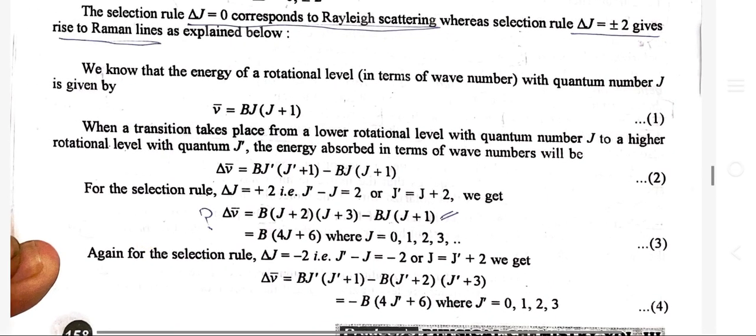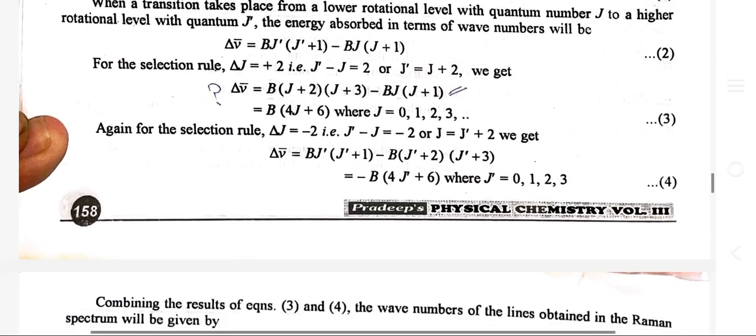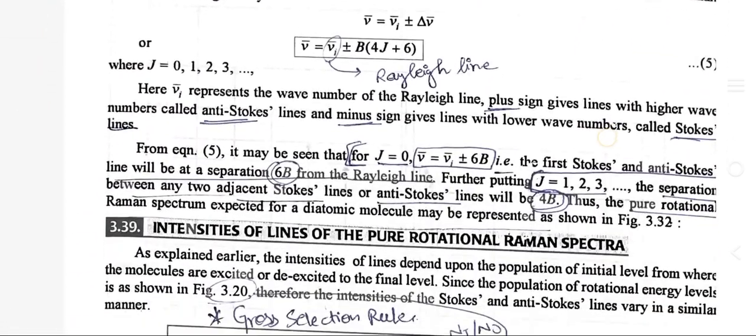We know that the energy of a rotational level in terms of wave number with quantum number J is given by mu bar equals BJ(J plus 1). When a transition takes place from a lower rotational level with quantum number J to a higher rotational level with quantum number J dash, the energy absorbed in terms of wave number will be given by the following formula.